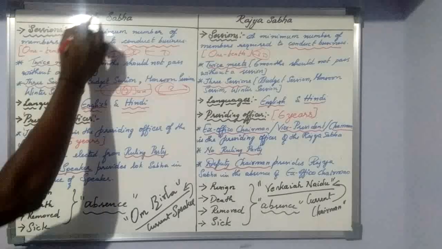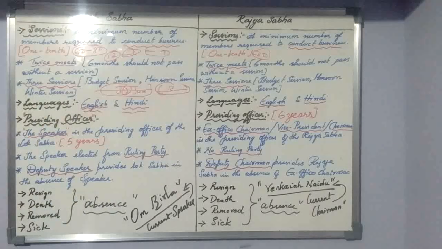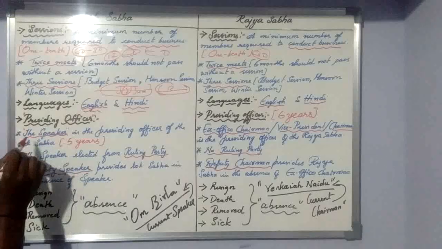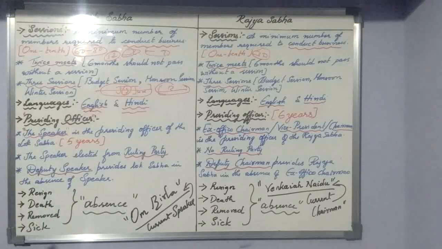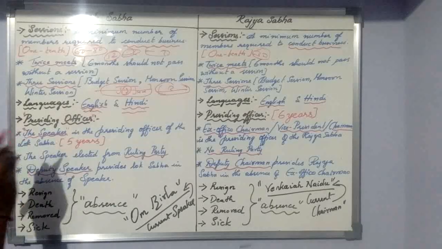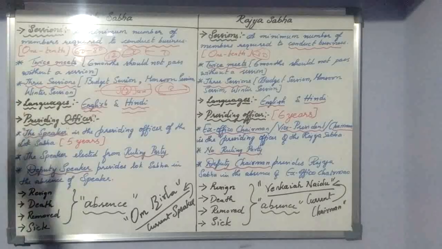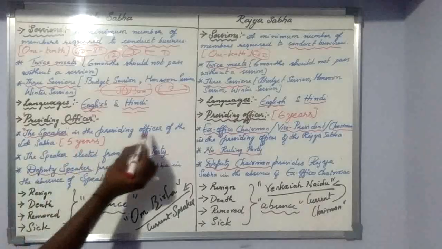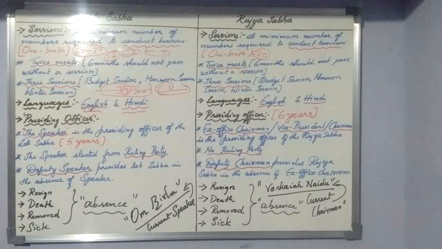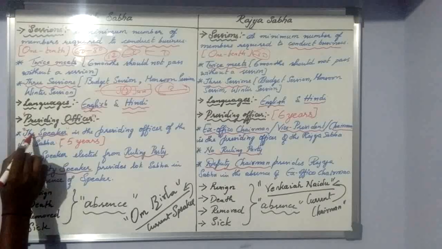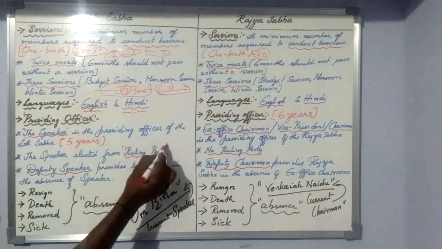So the Lok Sabha is under the control and care of a person with the title of speaker. It is a title, not the name of a person. It is given to the presiding officer of the Lok Sabha. The speaker is the presiding officer of the Lok Sabha, and their term is 5 years. And the speaker will be elected only from the ruling party.